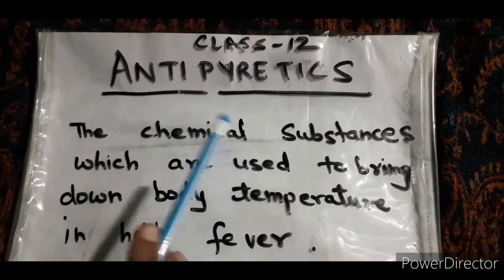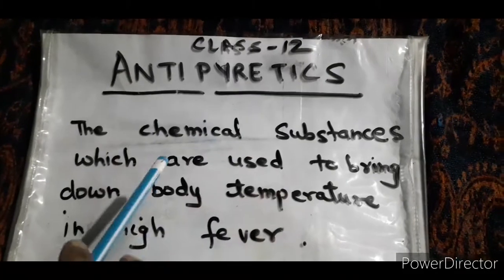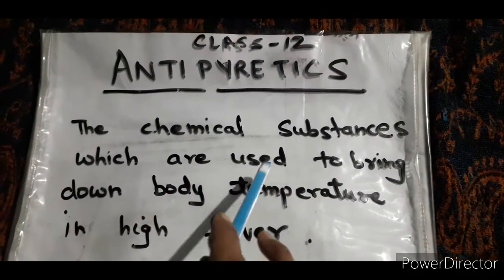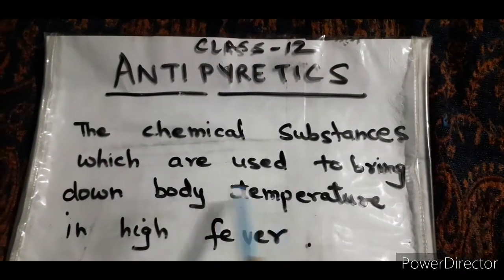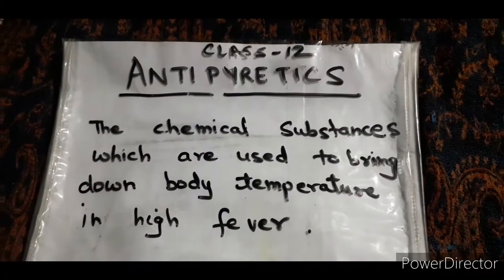Class 12, today we'll study another drug, and that is your antipyretic. It is basically a chemical substance which is used to bring down the body temperature in high fever. Whenever you are having a high fever, then only you can take these types of drugs.